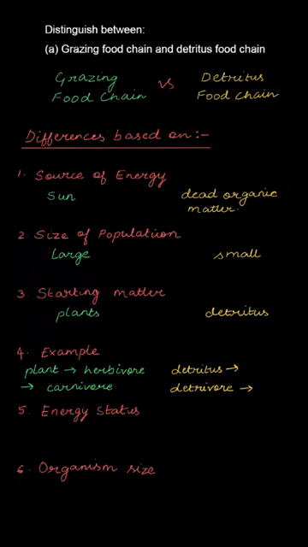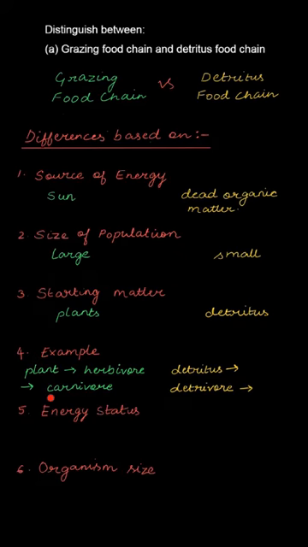Example, the best example I can show here is that of a plant ecosystem. Plant ecosystem में you can see कि grazing food chain starts with the producer, that is the plant. Okay, the plants are consumed by the herbivores, that is the primary consumer, and the herbivores are consumed by the carnivores, that is the secondary consumer. ये grazing food chain का example है.